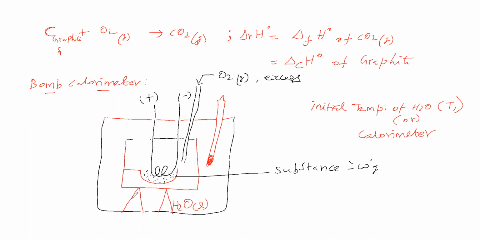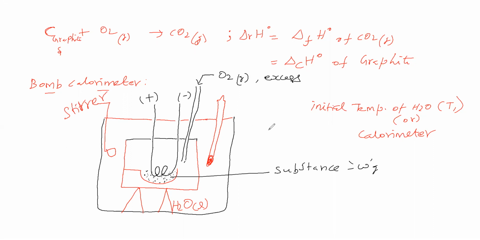All the parts present in this device are called the calorimeter. Then here one stirrer is placed in order to stir the contents. So the initial temperature of the calorimeter we have noted, that is T1.